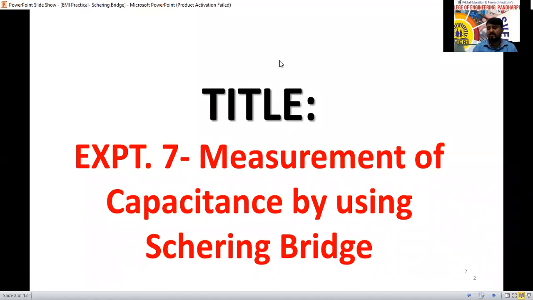So the title of this experiment is measurement of capacitance by using the Schering bridge. This Schering bridge is an AC bridge; we are going to provide an AC supply.